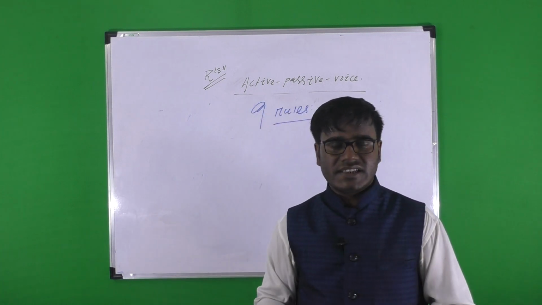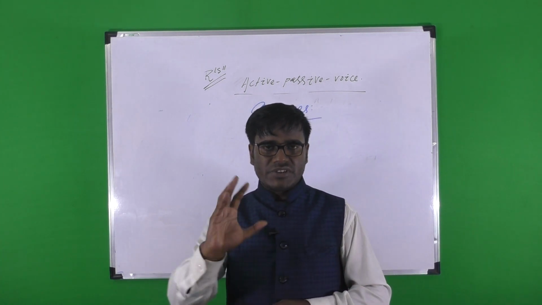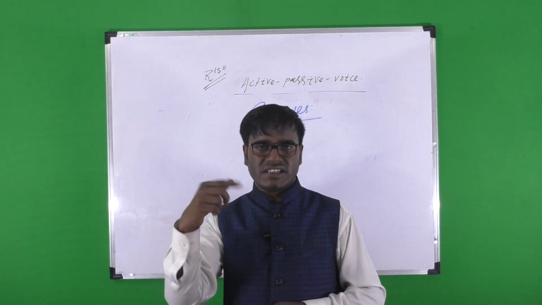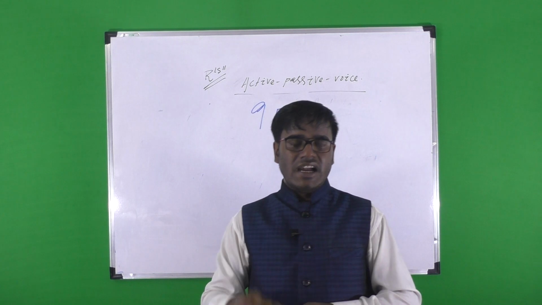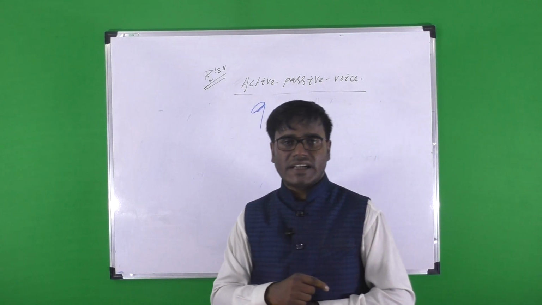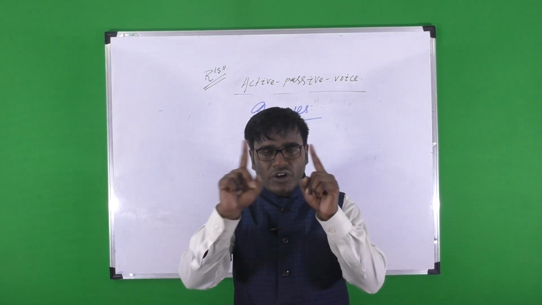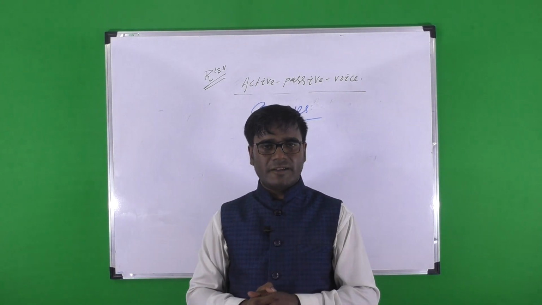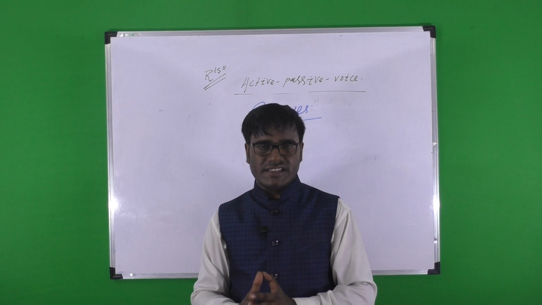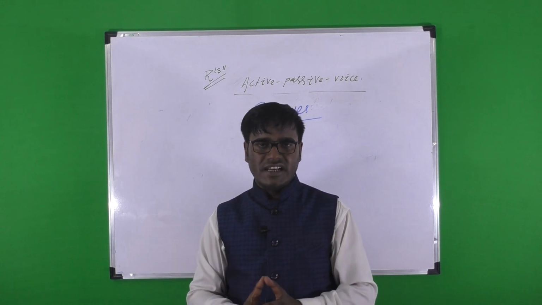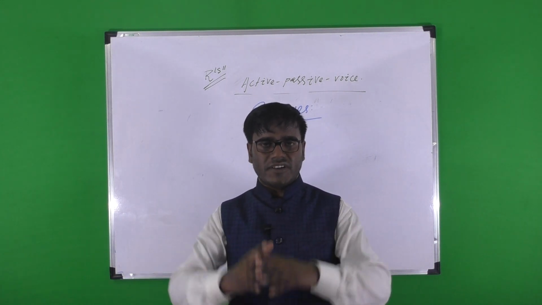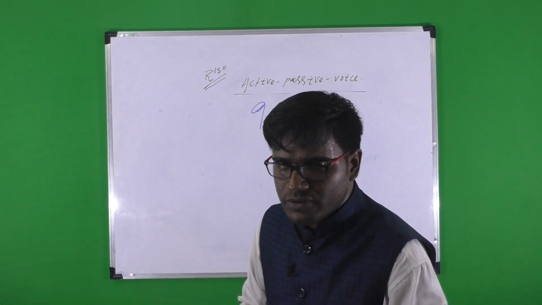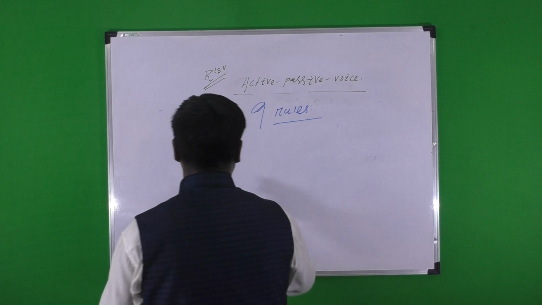But in some cases, it is not necessary to use by, the simple preposition, for the final consequence in passive voice. Because according to the rule of active and passive, if the subject of the active voice is an indefinite pronoun, in these circumstances you cannot use by for the final consequence of the passive voice. Giving one example, you can get better information.